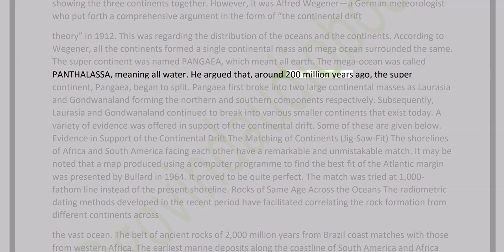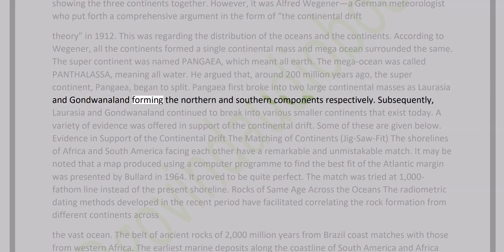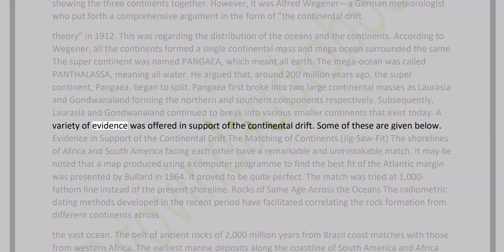He argued that, around 200 million years ago, the supercontinent Pangaea began to split. Pangaea first broke into two large continental masses, Laurasia and Gondwanaland, forming the northern and southern components respectively. Subsequently, Laurasia and Gondwanaland continued to break into various smaller continents that exist today. A variety of evidence was offered in support of the continental drift. Some of these are given below.